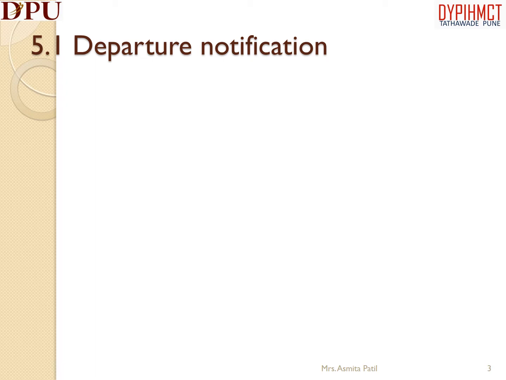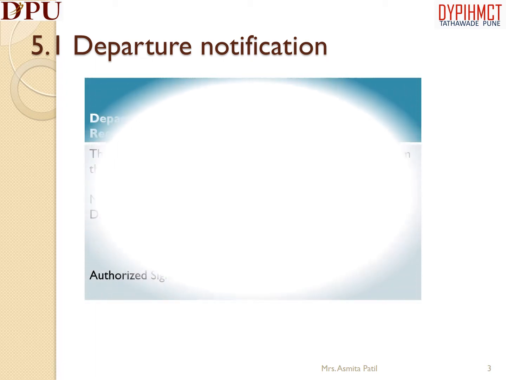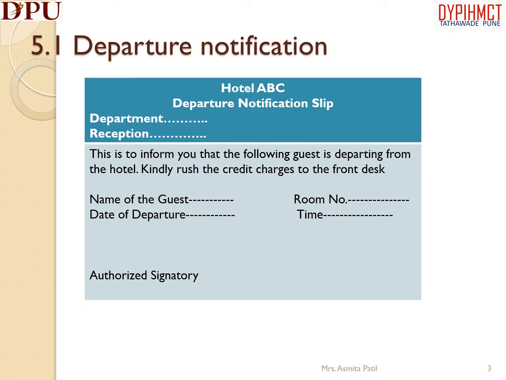The word checkout and departure is used interchangeably in the hotel organizations. The checkout or departure stage is the fourth stage of the guest cycle. The first stage of the guest cycle is pre-arrival, the second stage is arrival, third is occupancy, and the fourth step is checkout or departure. This is the departure notification slip sent by front office department to various other departments before the guest checkout.